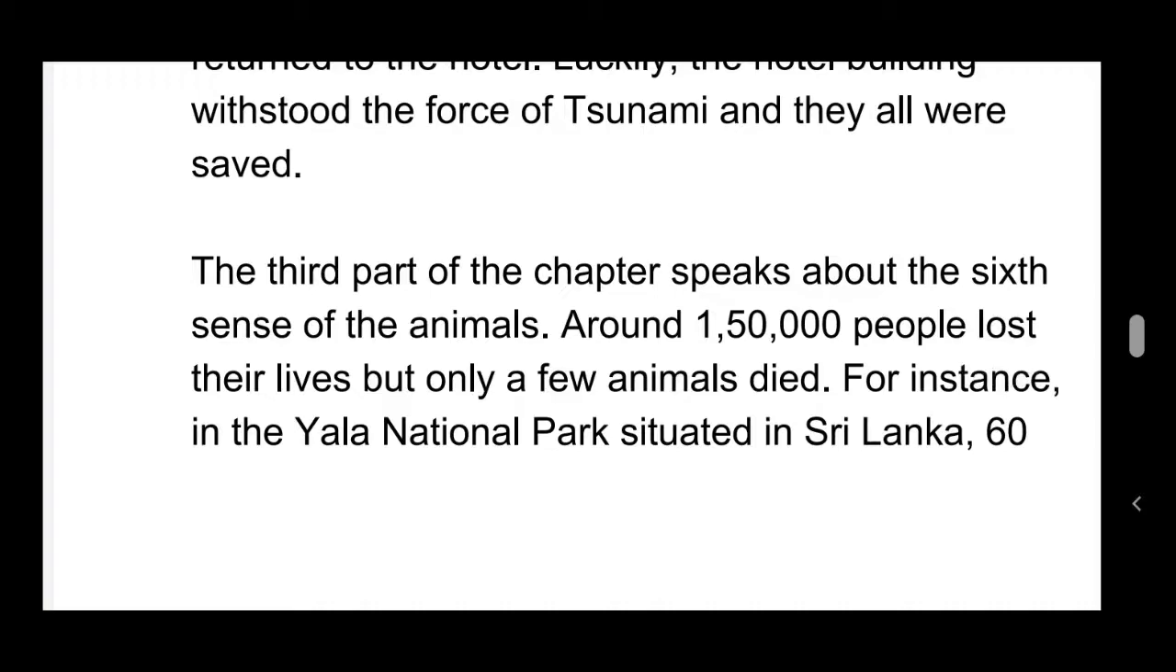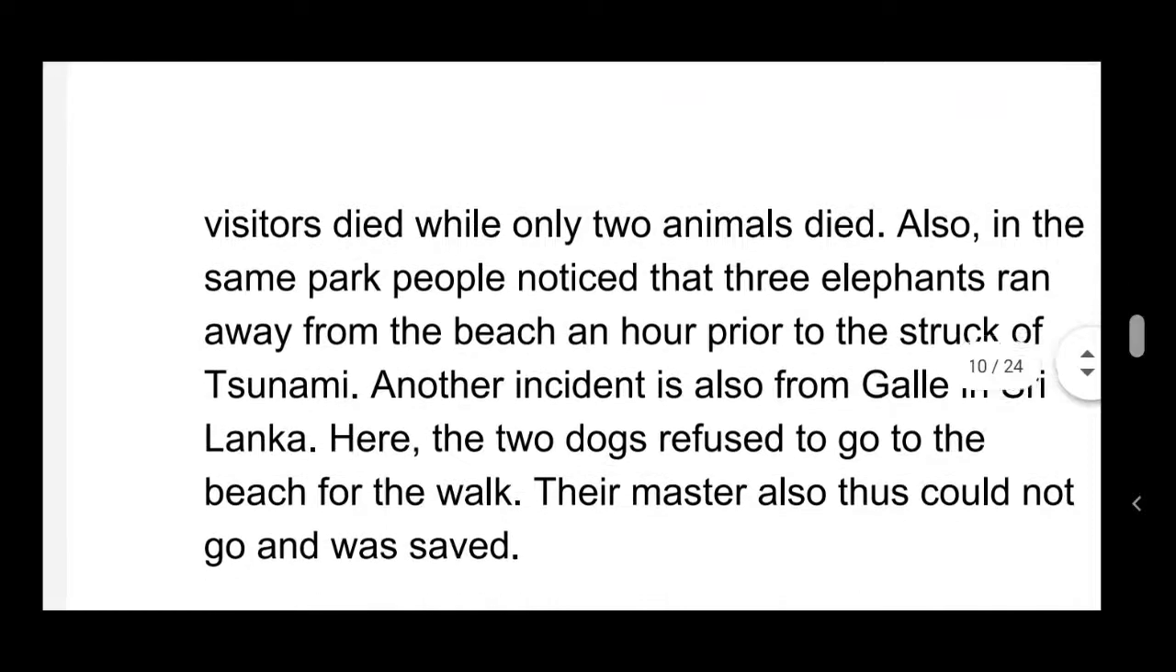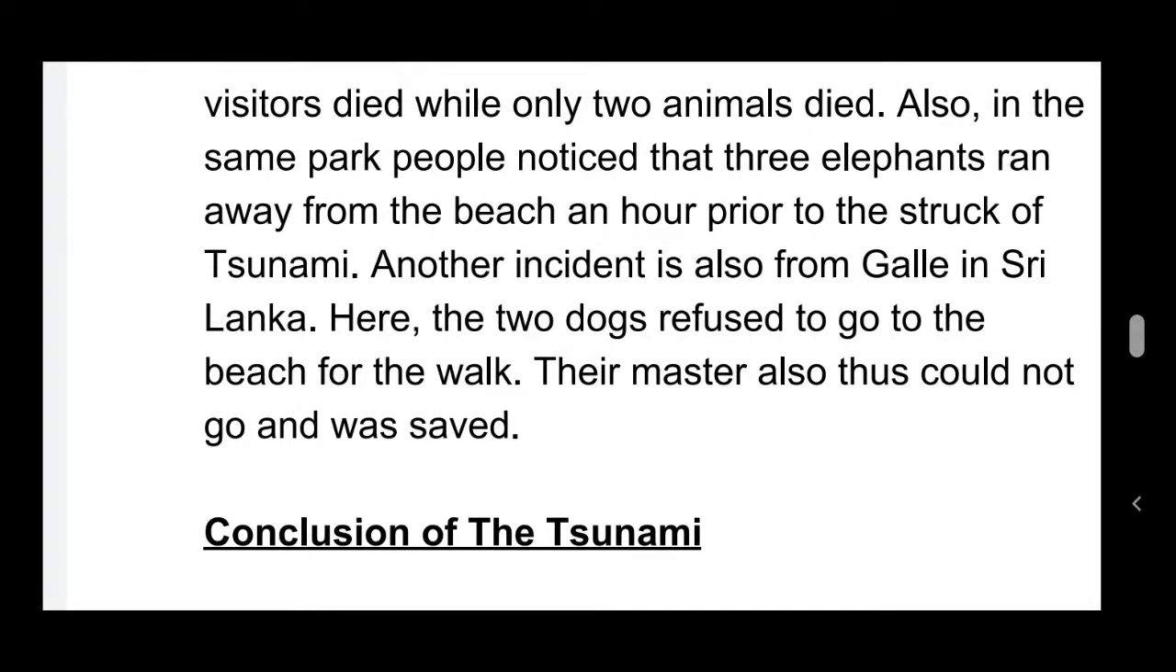For instance, in Yala National Park, situated in Sri Lanka, 60 visitors died, while only 2 animals died. Also, in the same park, people noticed that 3 elephants ran away from the beach prior to the strike of the tsunami. Another incident, also from Galle in Sri Lanka: here, 2 dogs refused to go to the beach for a walk. Their masters thus could not go either, and were saved.